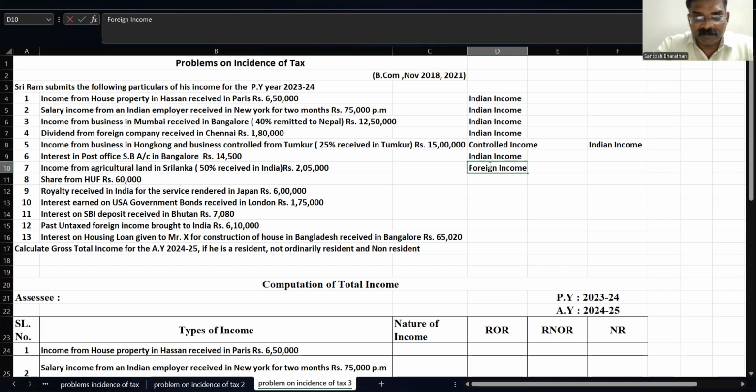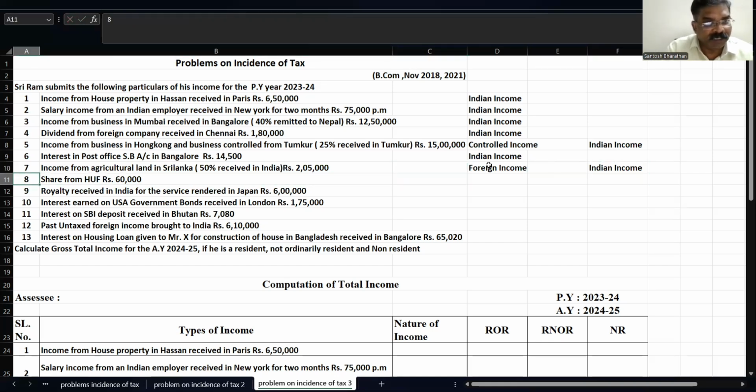Foreign income. Why? Because the agricultural income is situated in Sri Lanka. Sri Lanka is outside India. So basically 50% is received in India. That means 2,05,000 into 50 by 100. The balance 50% we treat as an Indian income. So both are there in this transaction.